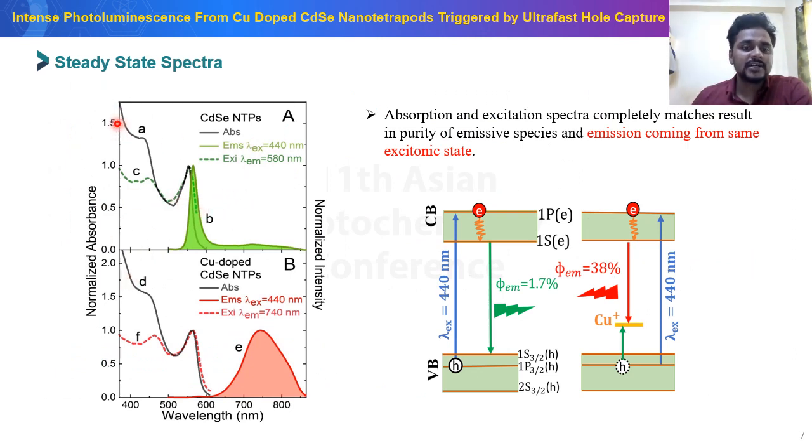So in the case of steady state absorption and excitation spectrum, which shows perfect overlap for the CdSe and copper-doped CdSe in a tetrapod, which confirms the purity of the emissive species and also confirms that the emission is coming from the same excitonic state. So we have observed 1.7% quantum yield for undoped and 38% quantum yield for copper-doped, and this red-shifted band is because of the presence of the copper d level in between the valence band and conduction band.